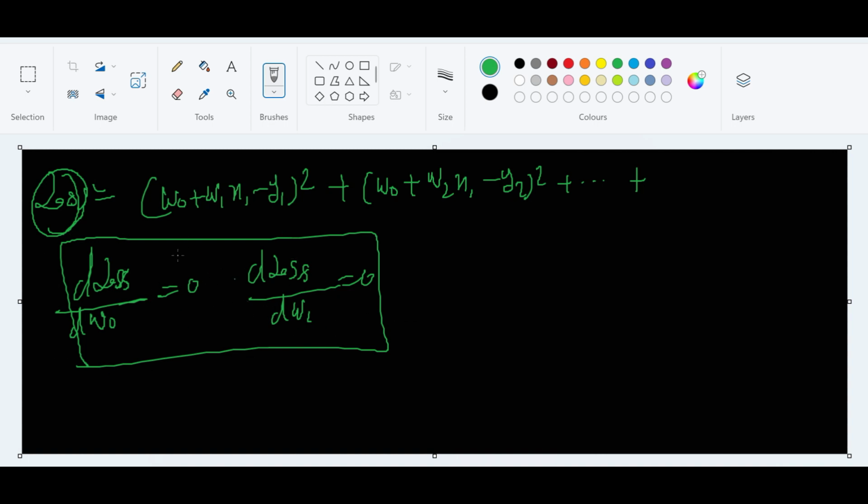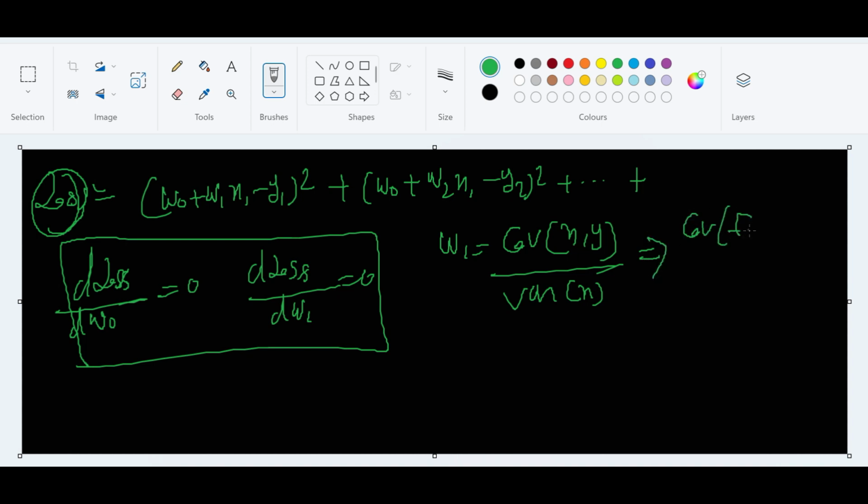So if you do it like this, d loss by d w naught is equal to 0, d loss by d w1 is equal to 0, your w1 value will become covariance. You'll get the result: covariance of x comma y divided by variance of x. In our data case, it looks like this: covariance of feature comma target divided by variance of feature.